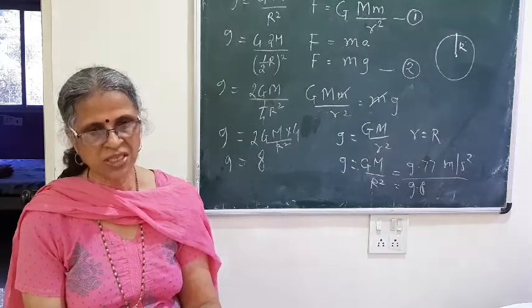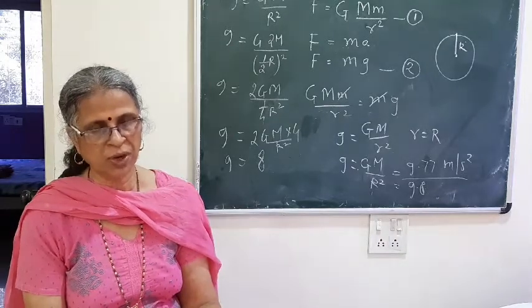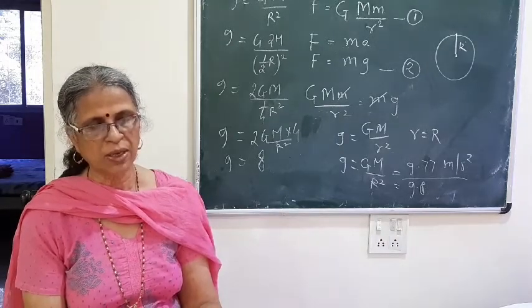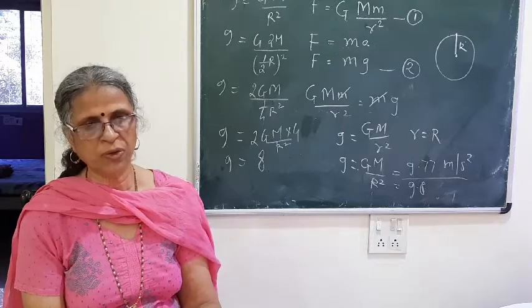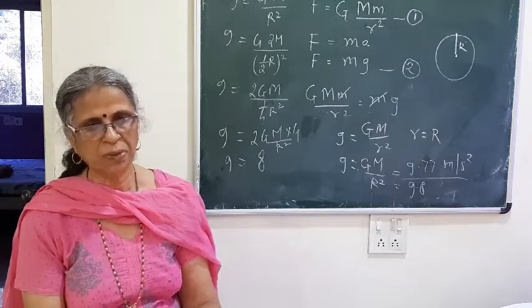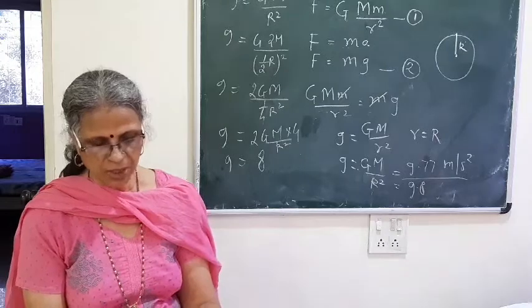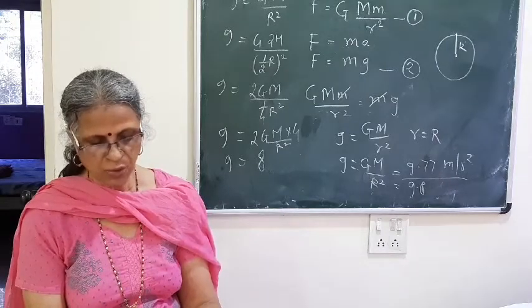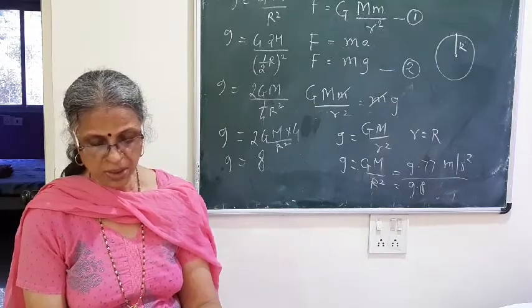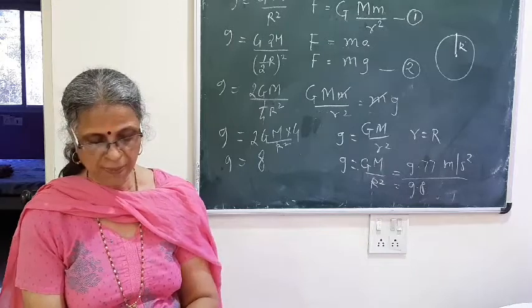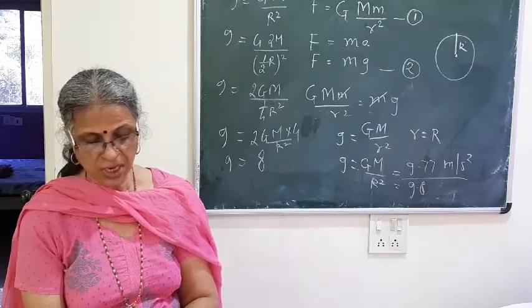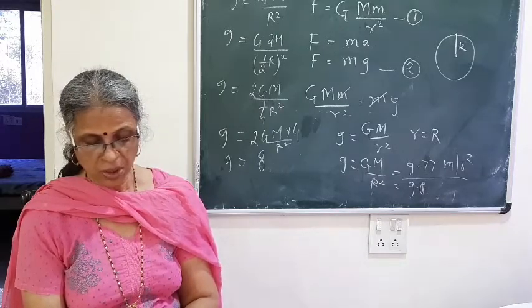Whenever mass is given and you are asked to find the weight, you have to use the formula W equal to F equal to m into g. So multiply that mass by 9.8, you will get the force, that is the weight in newtons. They have given one example of 75 kg, that will be 735 newtons.